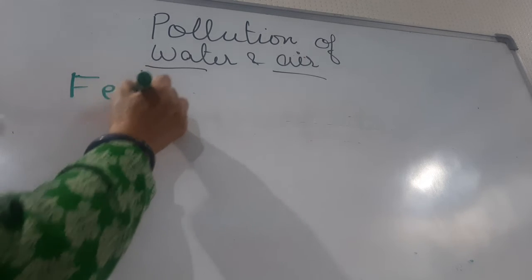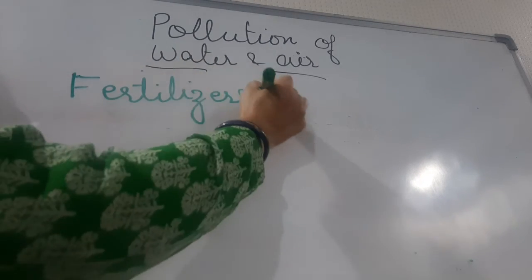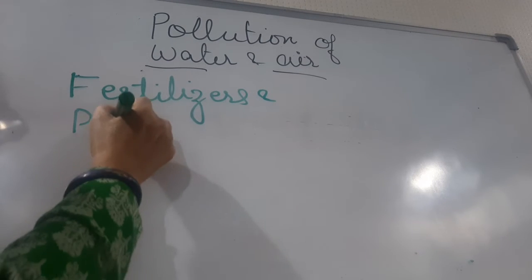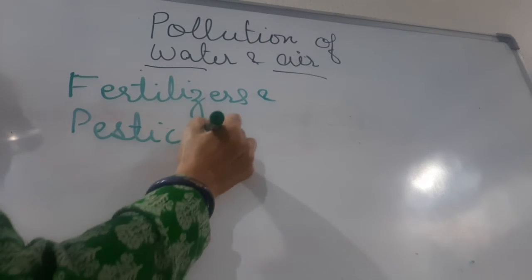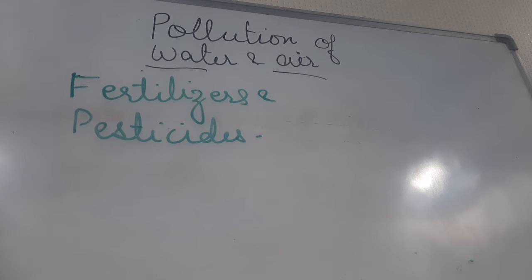Next is fertilizers and pesticides. Clear? Children, fertilizers and pesticides are used by the farmers to kill pests. And when these chemicals fall on the plants, they also fall on the soil. When it rains or when water comes over there, they get washed off by rain into the water sources.